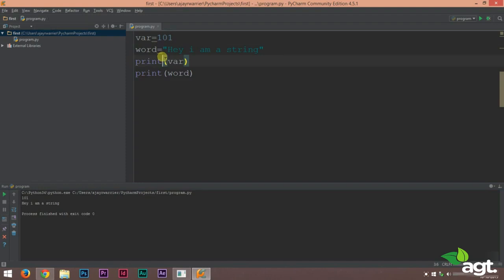For example, here our variable value is 101. So on the output screen we have the value 101. And our string variable has "hey, I'm a string", and you can see "hey, I'm a string" in the output screen. So this is how you make variables.